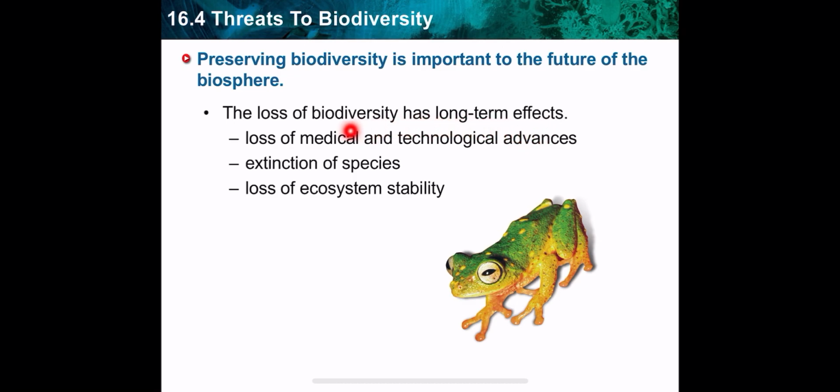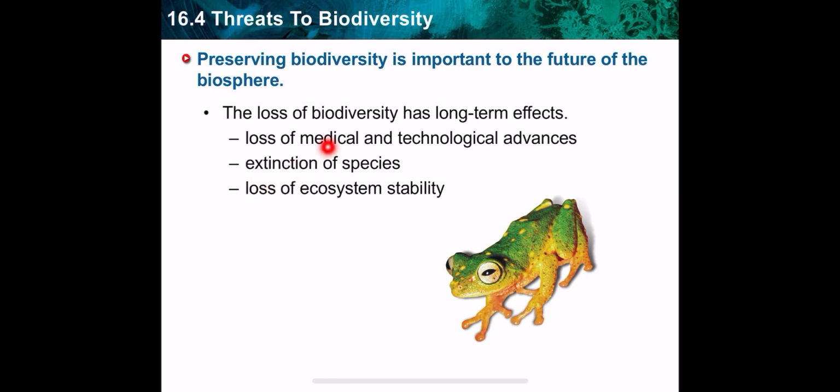Of course, humans can get food from many types of species. Humans can also get medicine. So there are medical and technological advances. If the environment loses biodiversity, we will lose medical and technological advances.